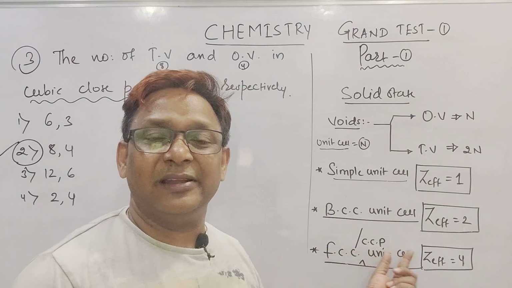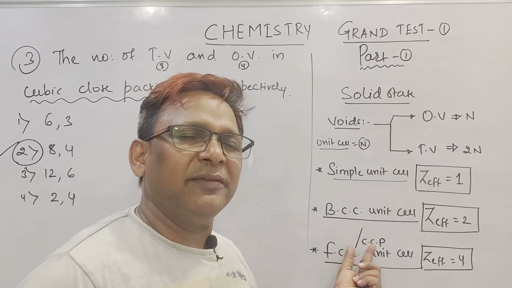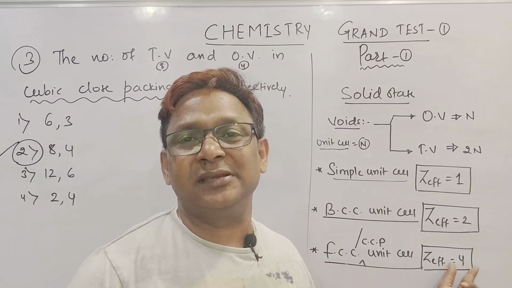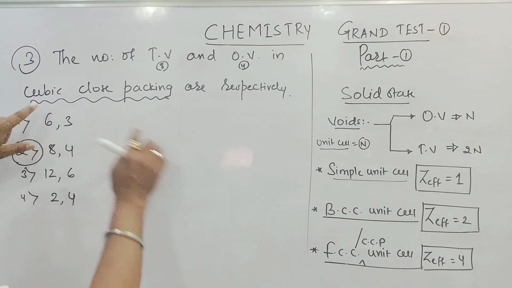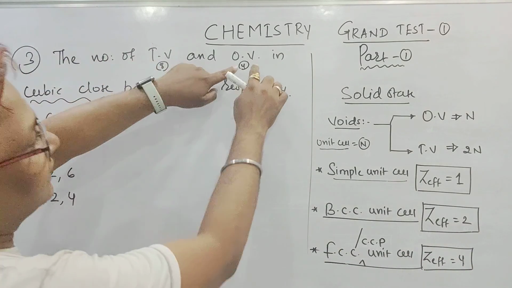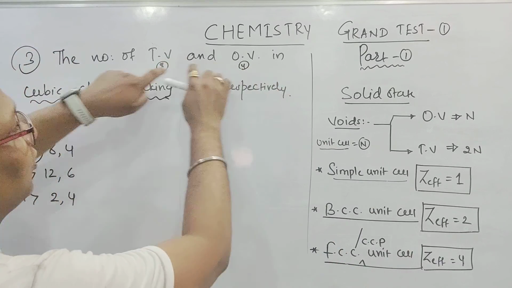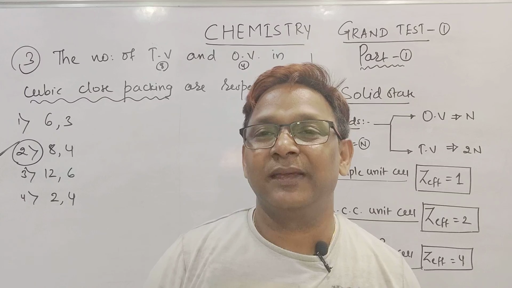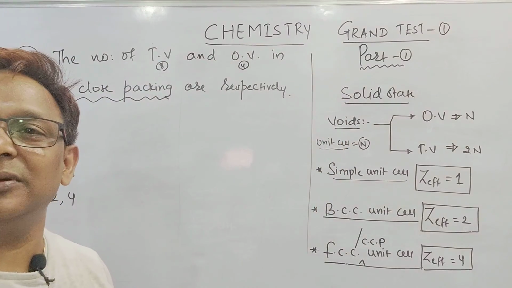FCC or CCP will have how many atoms? 4. That means OV is 4 and TV is 8. So see, beta, FCC is called CCP. If the number of atoms is 4, OV is 4, TV is 8, the second option is the answer. Right? Chalo, take a screenshot.